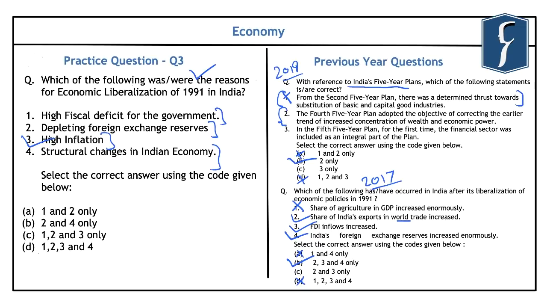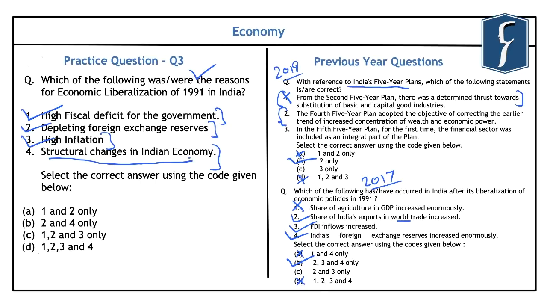Secondly, India was facing a balance of payment crisis because India's foreign exchange earnings were reducing continuously, and it had to pay a huge amount of foreign exchange for the import of crude oil. And we know that the prices of crude oil were already increasing, and that led to a depletion in the foreign exchange reserves of India. And again, we note that the government's social expenditure was increasing continuously, and that had led to a high fiscal deficit. And the debt of the government was also increasing continuously. So these were the three important reasons which necessitated the adoption of the policy of economic liberalization.